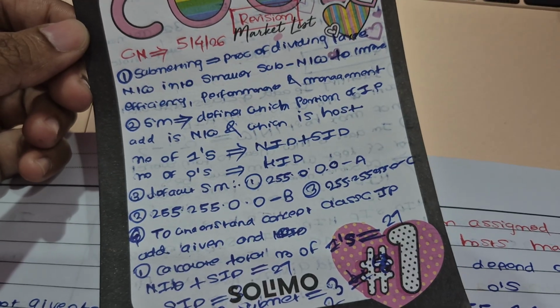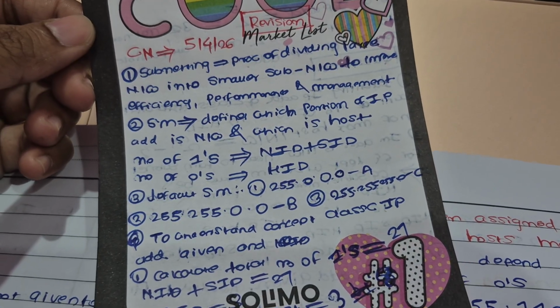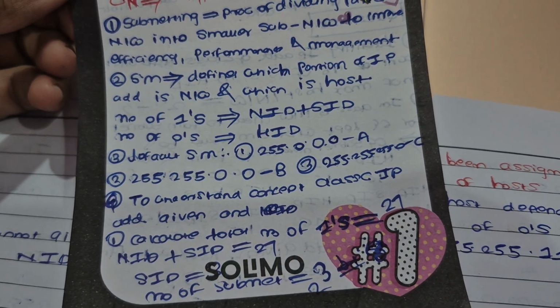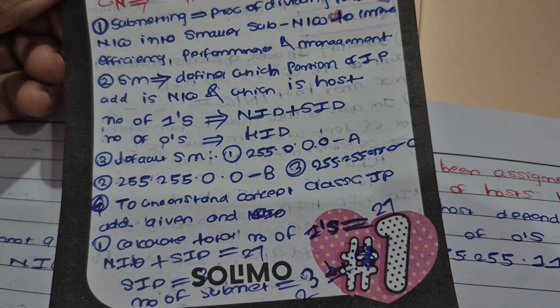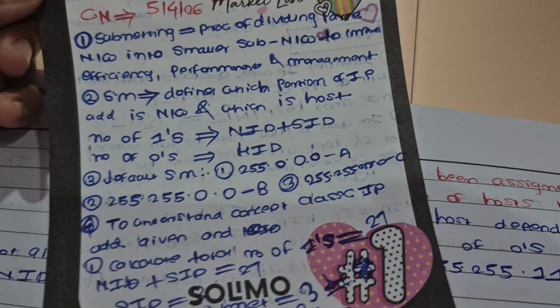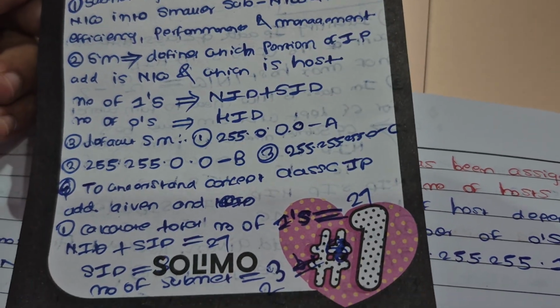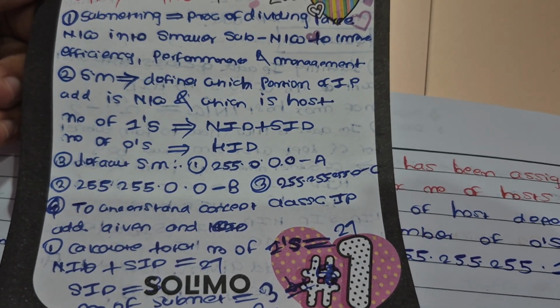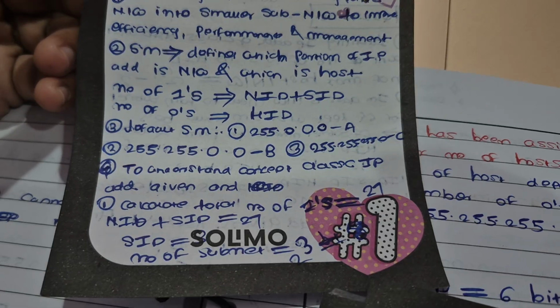Then I think from here questions have started. To understand the concept of subnet mask, they have given a class C IP address, and then we have calculated the total number of NID plus SID from there, and HID also.